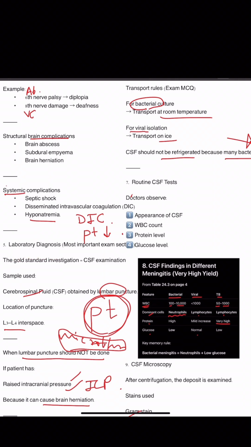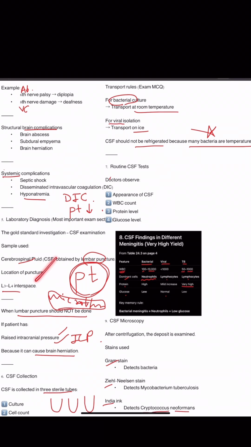Then lab diagnosis, gold standard CSF examination. CSF is obtained from lumbar puncture. Location of puncture is the L3 L4 interface. Lumbar puncture should not be done if the patient has raised ICP, because it can cause brain herniation.